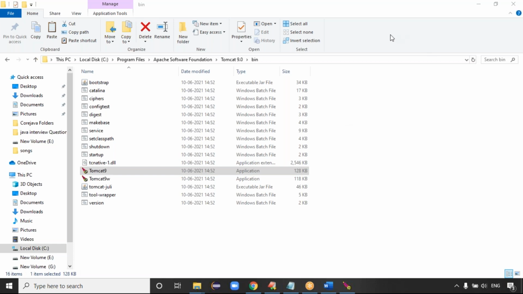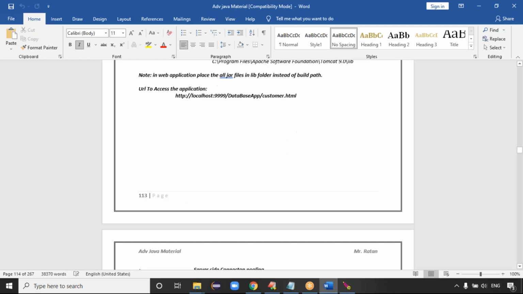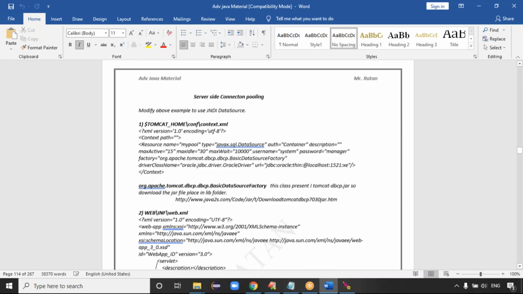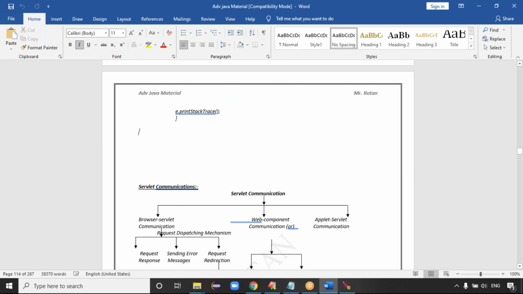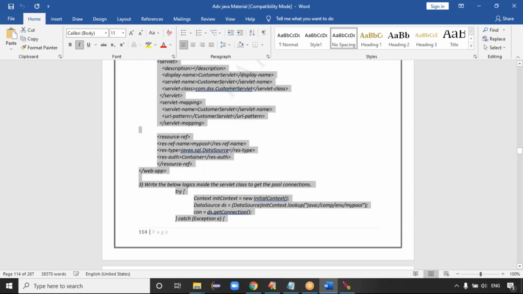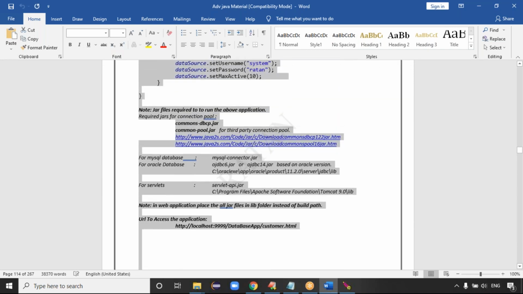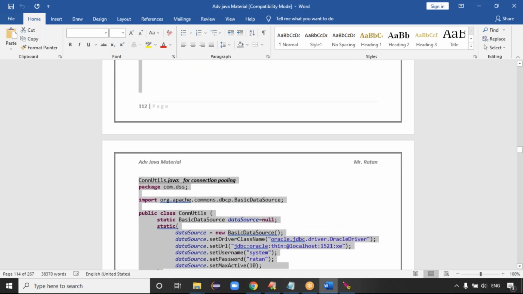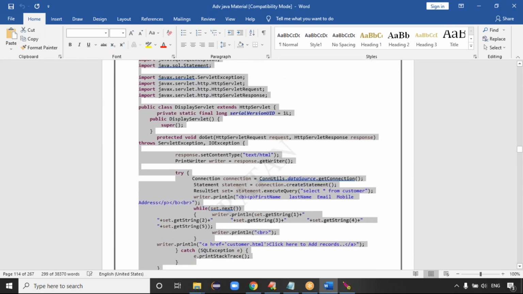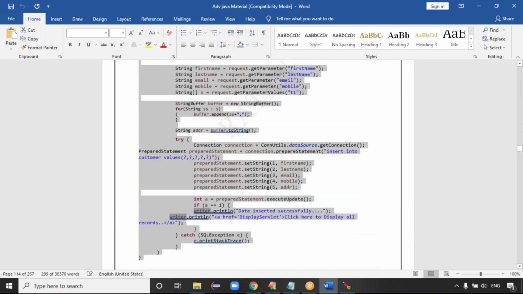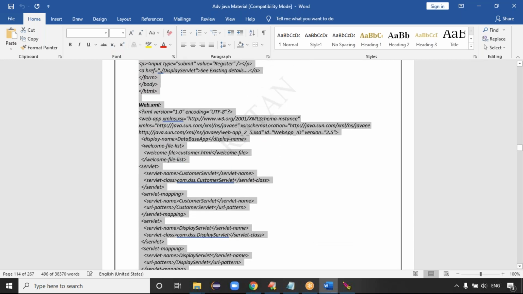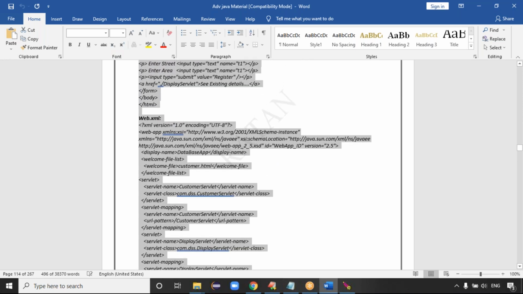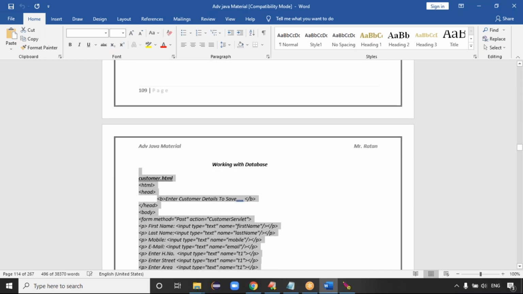So can you copy paste? Yeah, the complete example, and paste once. Let me give you some time. Yeah, this is like customer.html. This is connection pooling. Up to this one, right? This is the connection pooling information. This is the jar file location. This is the third-party connection pooling data. This is the display servlet. This is the customer servlet. This is the XML file data where we'll make the modifications. XML data, and this is customer details, right?